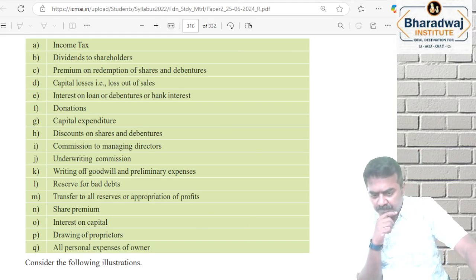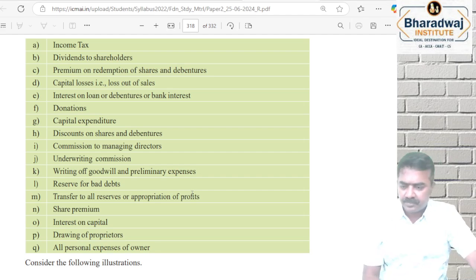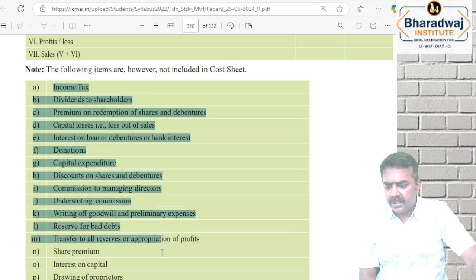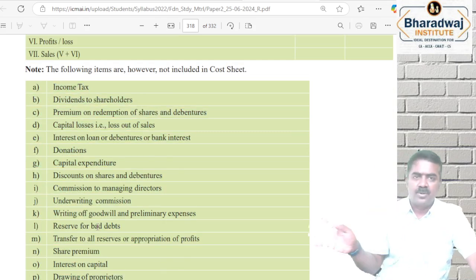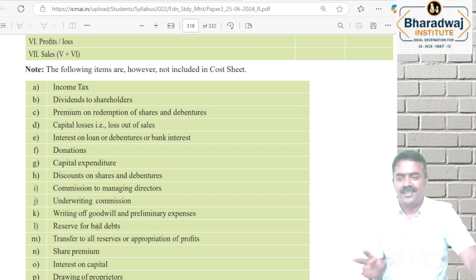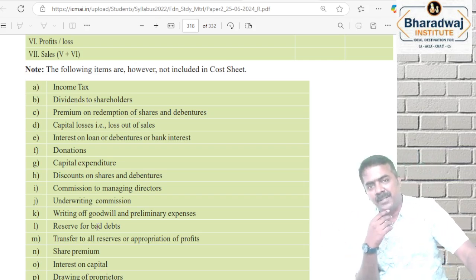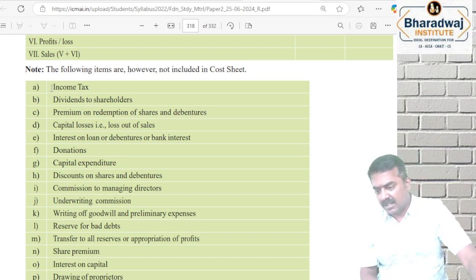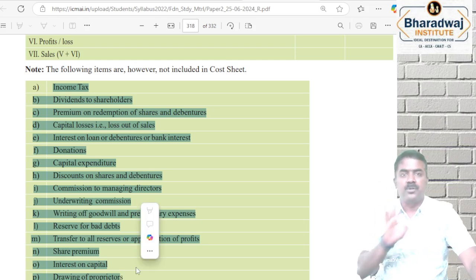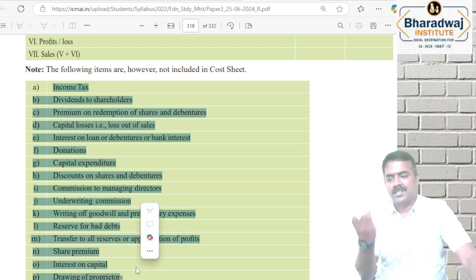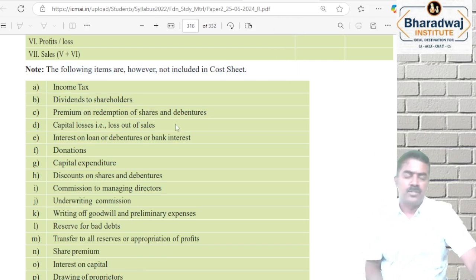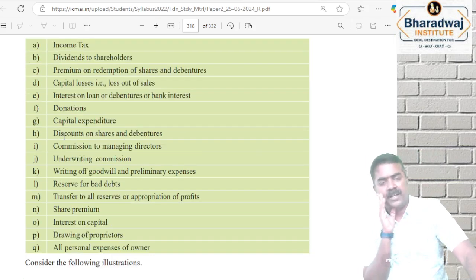Have we gone through it? Go through it. Sir, why are these items not taken in the cost sheet? They have nothing to do with production or sales. These are losses to be borne by the company, or expenses to be borne by the company or the shareholders. They are not connected to production or sales. Otherwise, who would pay if the customer is charged? That's why these are the items which are included in financial accounts only, but not in cost accounting.